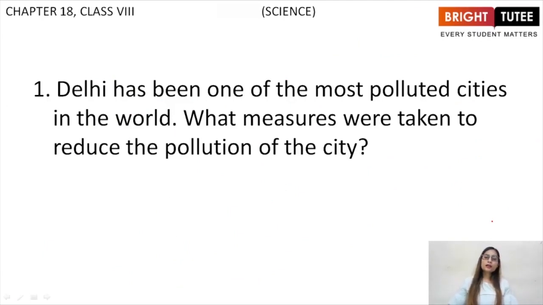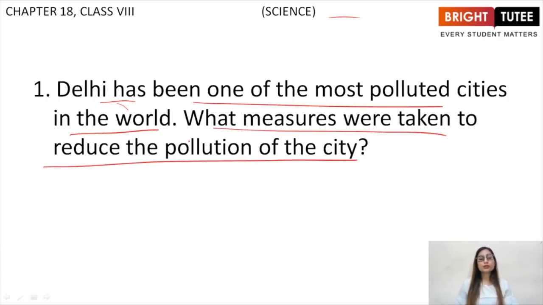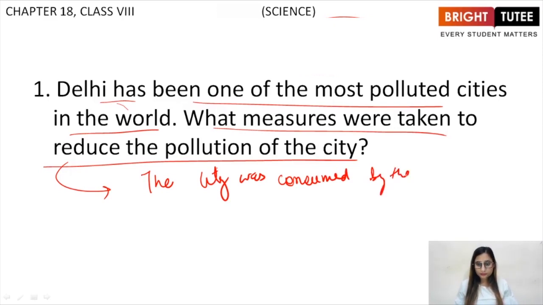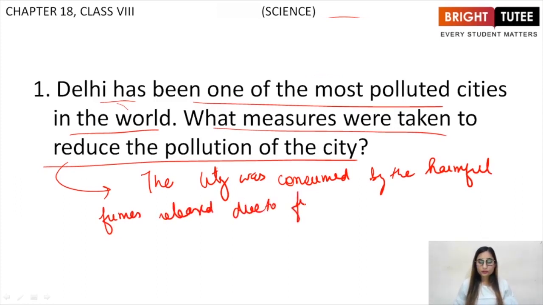In this lecture, we will be discussing some important questions related to the fifth topic of this chapter. That was what can be done with regard to air pollution, right? Delhi has been one of the most polluted cities in the world. What measures were taken to reduce the pollution of the city? The measures were, as the city was consumed by the harmful fumes released due to fuel combustion by automobiles, right?